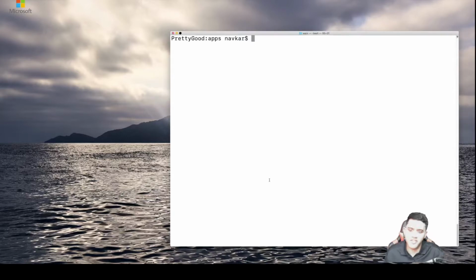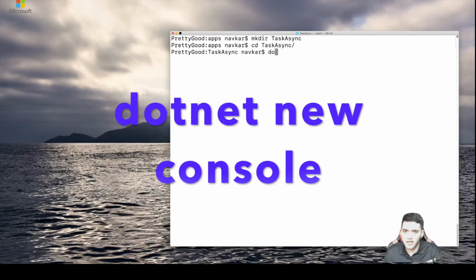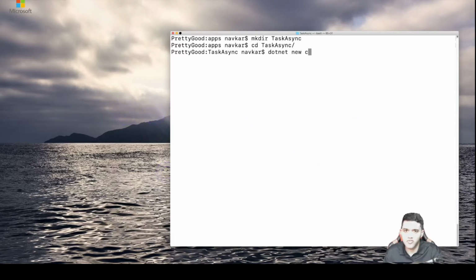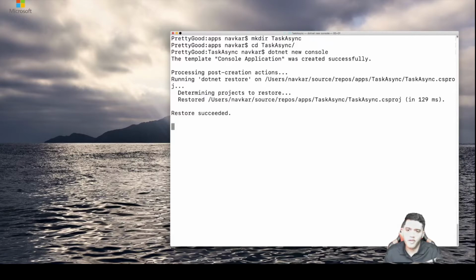So let's set up a project here. I'm going to create a new directory, mkdir task async. I'm going to go into the directory, and then I'm going to create dotnet new console. I'm going to create a console application, and then I'm going to do a restore. Looks like it has already done restore, but let's try restore again.